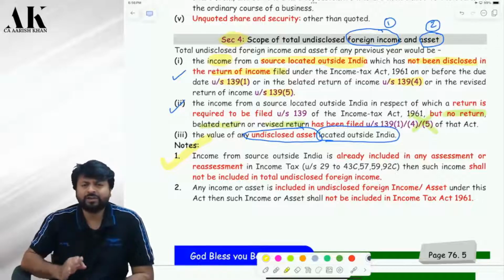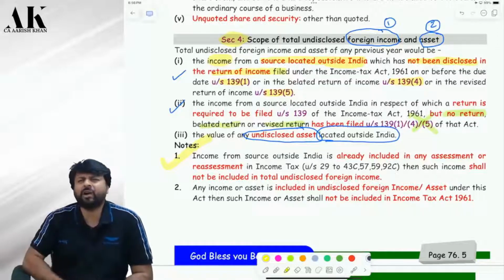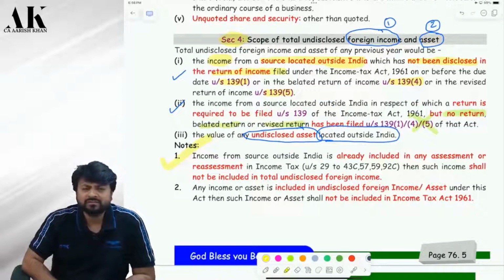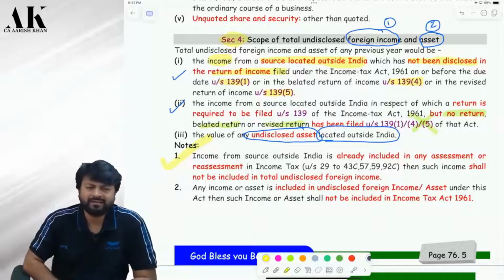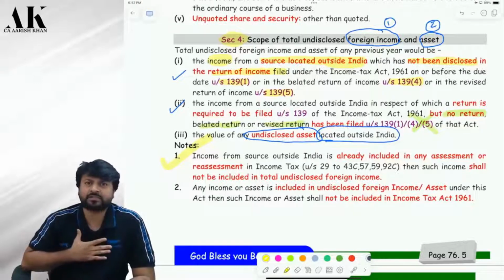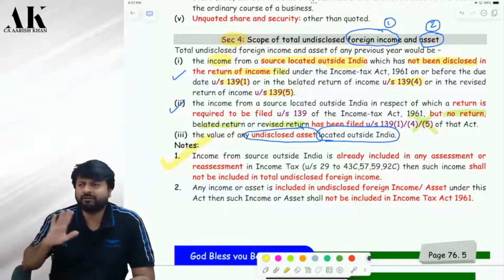In income tax law, the officer can charge your foreign income or not? He can charge. He has both the options. He can charge under the income tax law, or he can charge under the black money law. It is at his discretion. Okay. Now, whatever discretion he has exercised first, the doors of the second law will be closed.